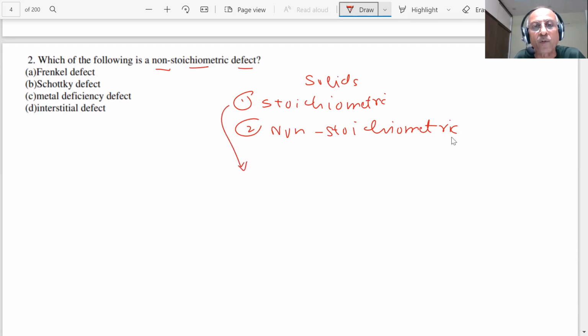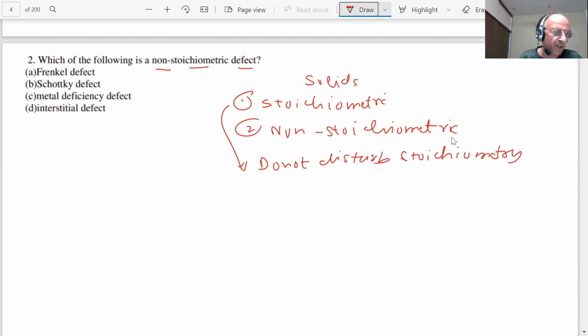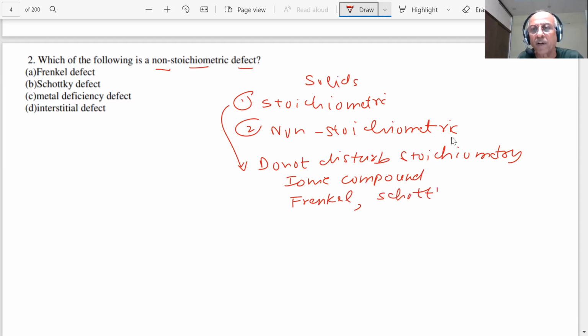They do not disturb the stoichiometry of the solid compound. For example, vacancy defect, interstitial defect, and in the ionic compounds, we discussed Frenkel defects, and also we discussed the Schottky defects. So what happened in this? They were stoichiometric defects, because in them the stoichiometry is maintained. The formula of the compound exists as such.